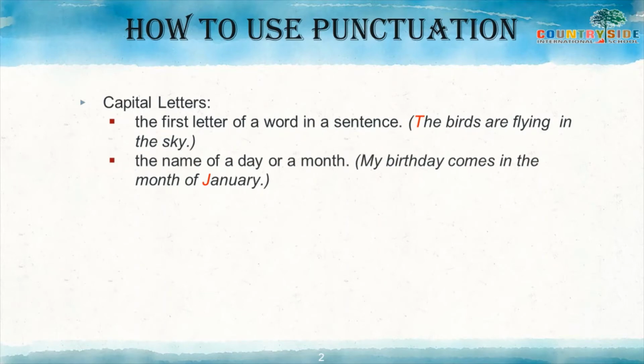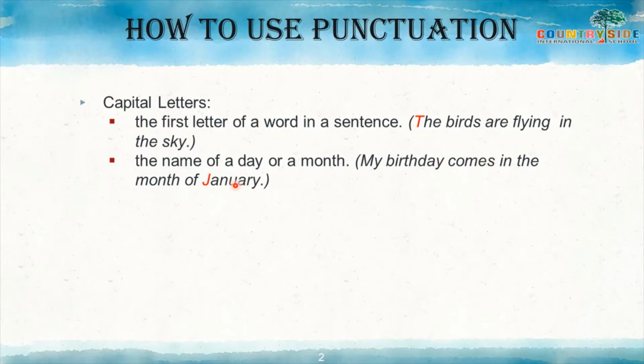Next is the name of a day or a month. Whenever we are writing the name of a day or the name of a month, we should always start it with a capital letter. Here you can see one example: My birthday comes in the month of January.